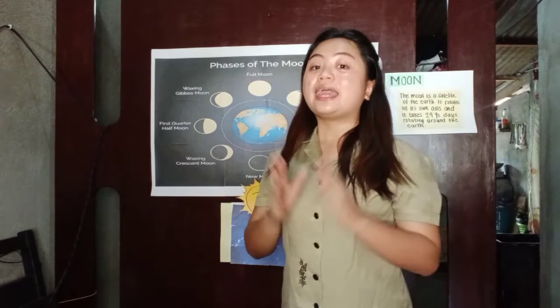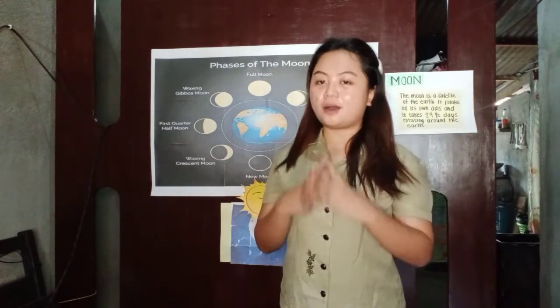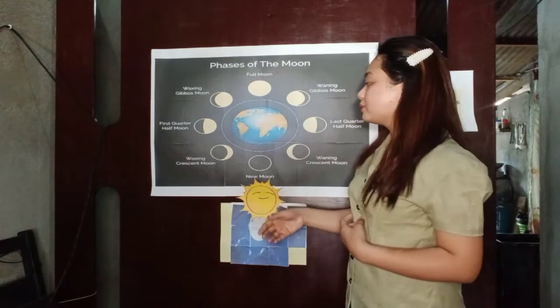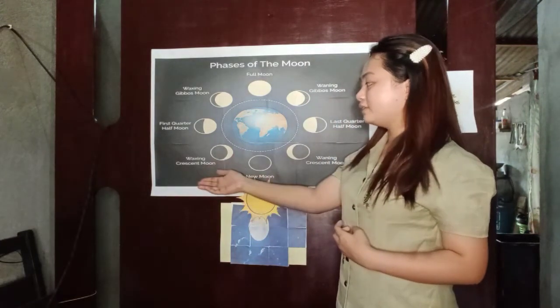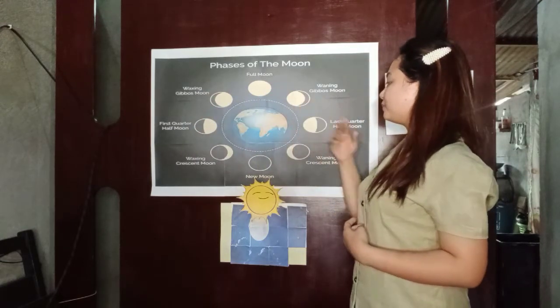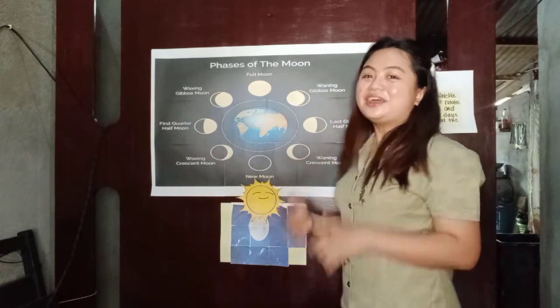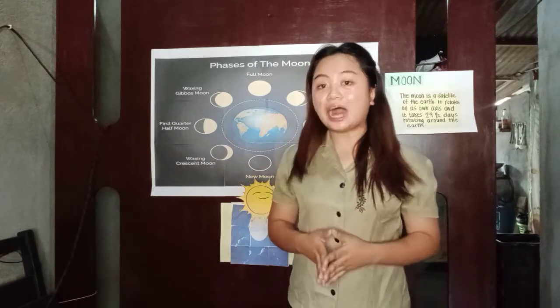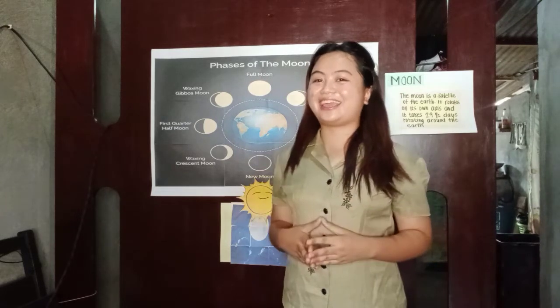Again, how many phases of the moon are there? Alright, we have 8 phases of the moon. And what are they? New moon, waxing crescent, first quarter, waxing gibbous, full moon, waning gibbous, last quarter, waning crescent. Good job, class! I see that you already understand our lesson for today.